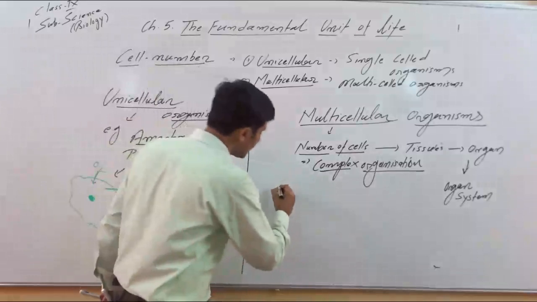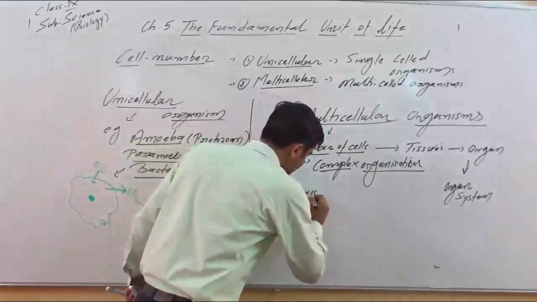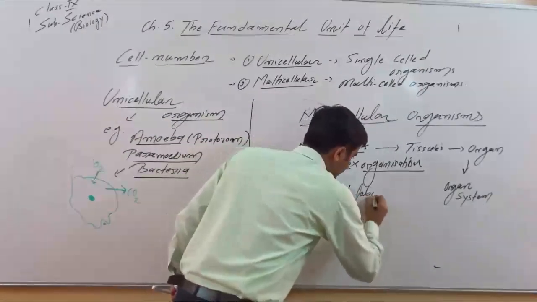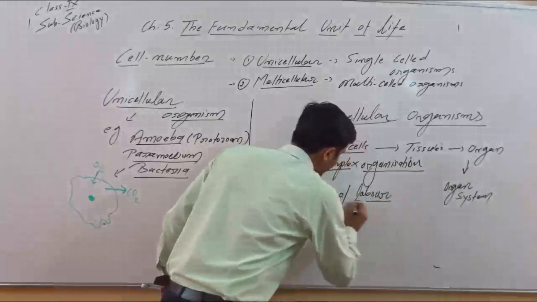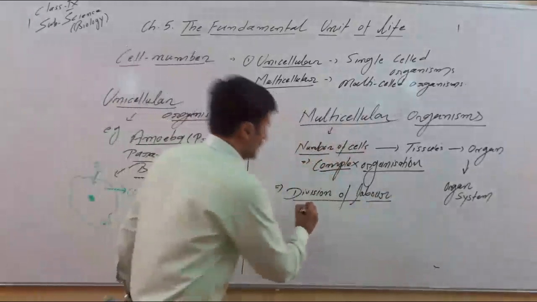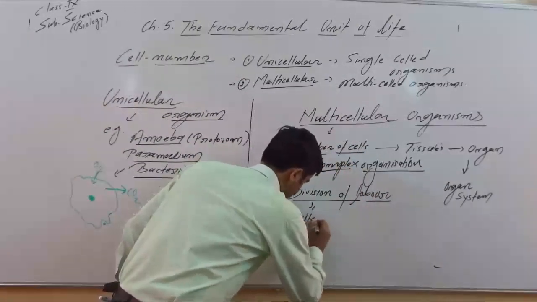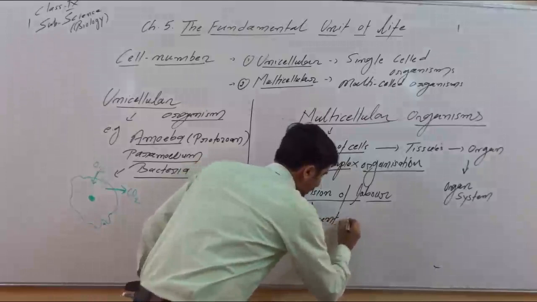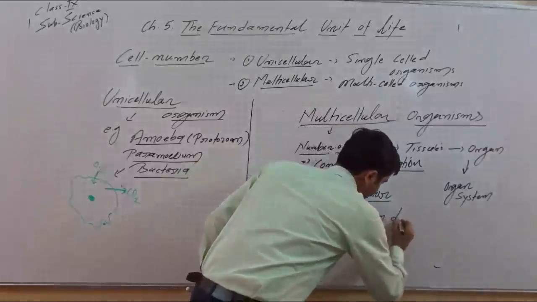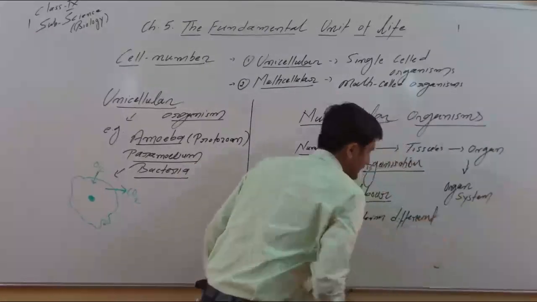So here you have to remember, multicellular organisms: division of labor. Division of labor means different cells perform different functions, or cells are specialized to perform different functions.